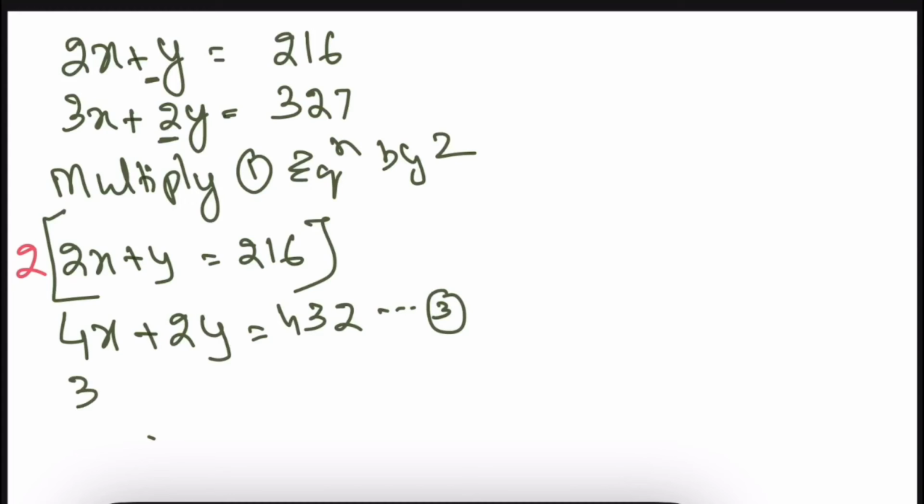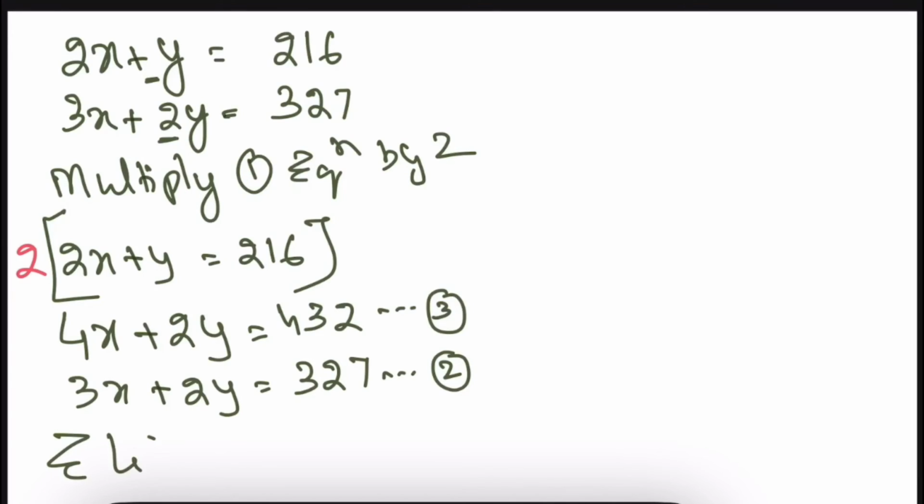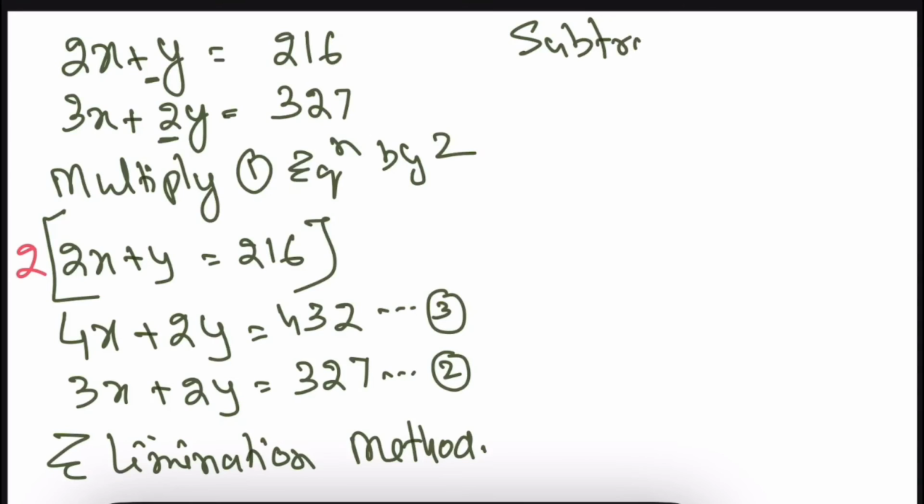Then 3x plus 2y equals 327. This is our second equation. Now these two equations we solve by the elimination method. What we will do is subtract equation 2 from equation 1.